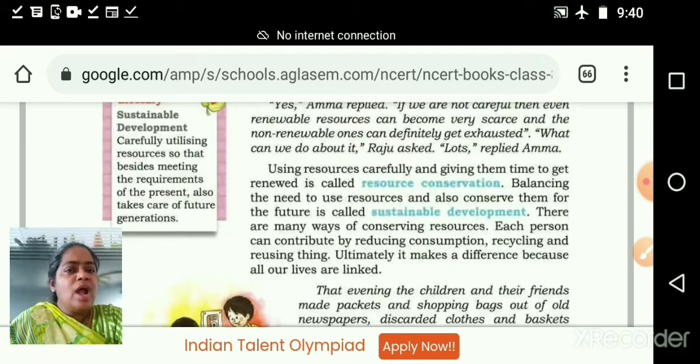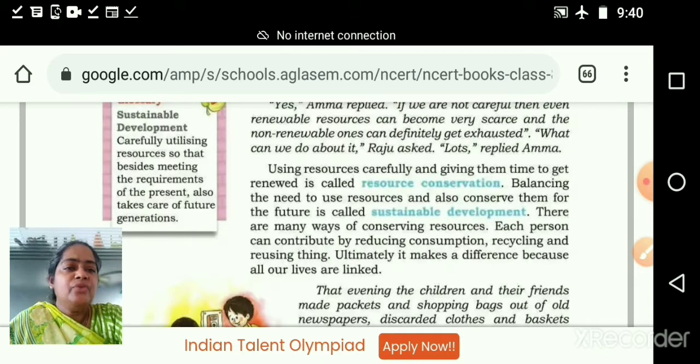We want to adjust our need to use those particular resources and conserve them for the future, not only for tomorrow, but for the next generation also, maybe after 5 generations when they are born, or when great grandchildren are coming. At that time also they want to enjoy the earth as it is, with all the resources and all the beauty of nature. So that is known as sustainable development.